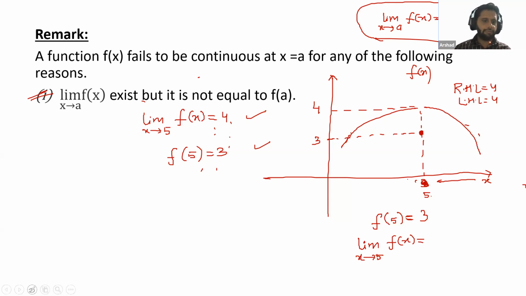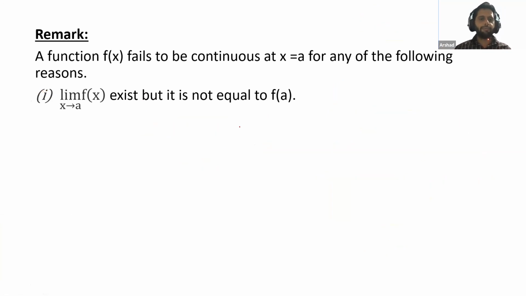Okay, so we will check the second point. What is the condition for the function to be continuous? The limit as x tends to a of f(x) is equal to f(a). If a function satisfies this condition, then it is continuous at that point. Now we are discussing in what cases the function can't be continuous.